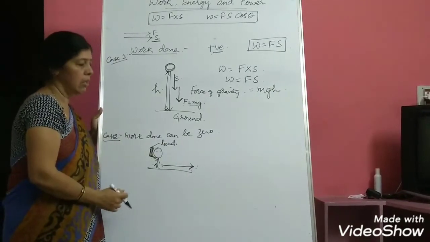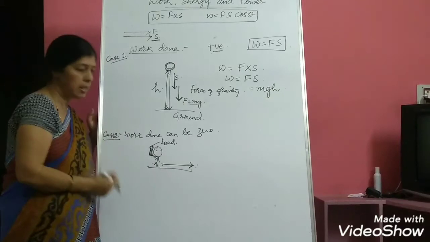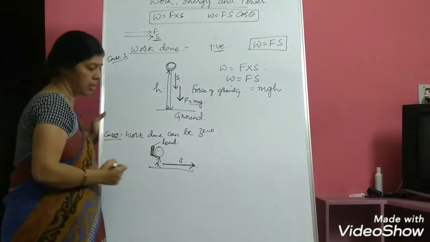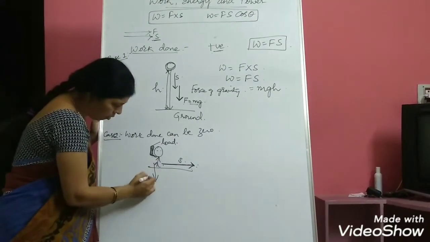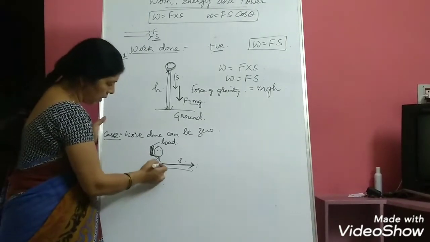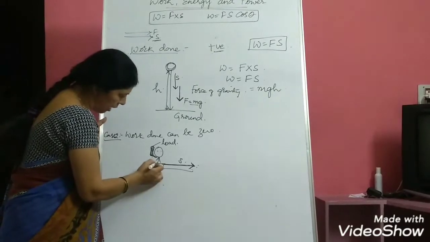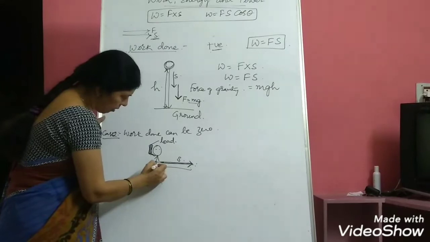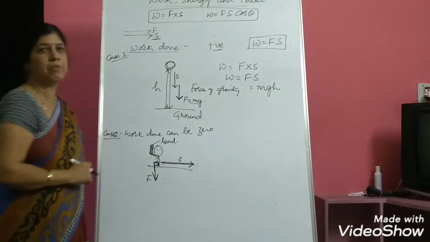Now let us see in which direction the force will be acting and in which direction the displacement is. The displacement, as we know, is in this direction, whereas the force of gravity will always be acting towards the earth. So here you can observe that the force is acting in this direction and displacement is acting at a right angle to the direction of force.